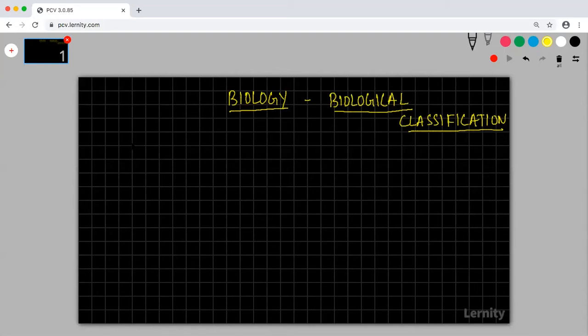We have already studied how classification is done. So now we are going to see something in more detail. We have studied about 3 domains in the past chapter. So how those 3 domains are divided into 5 kingdoms is what we are going to study in this particular chapter. Okay, so we would start with introduction.